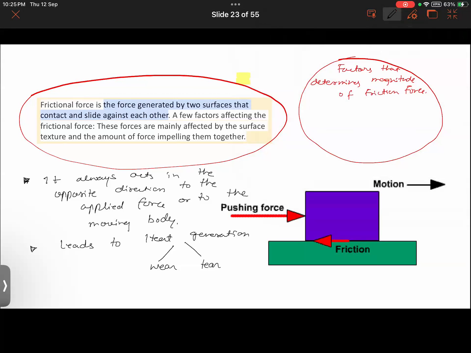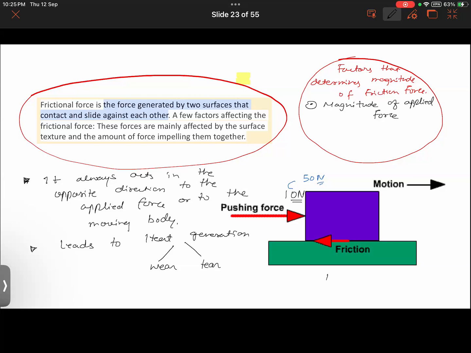See, let us say that right now I'm applying a force of 10 Newton on this. So some frictional force will be applied here. Friction will also apply some force here. But let us say I increase the force from 10 Newton to 50 Newton. So the opposite frictional force, its magnitude will also be more. So the very first thing that determines the magnitude of friction is the magnitude of applied force. Got this, Vaiga, Aisha, and everyone? Yes, sir.